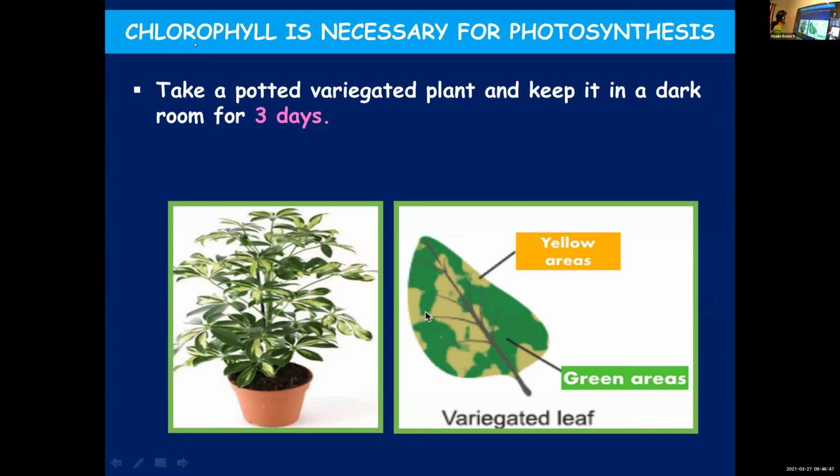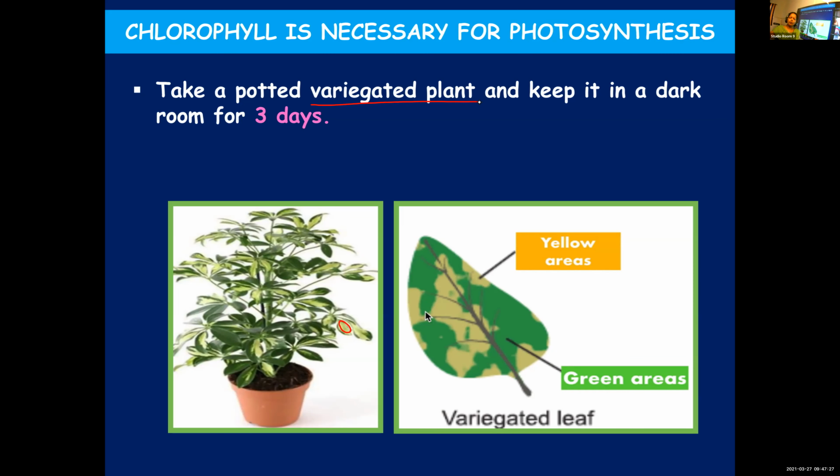So listen carefully. For this experiment, you need a potted plant. As you can see in the figure, you need a potted variegated plant. Variegated plant means a plant which is having different colored patches. It's not uniformly green in color. As you can see in the figure, some parts are yellowish, some parts are green in color. So such a plant is known as a variegated plant. So you select a potted variegated plant, and then what is to be done? It has to be kept in a dark room, where no sunlight is available.